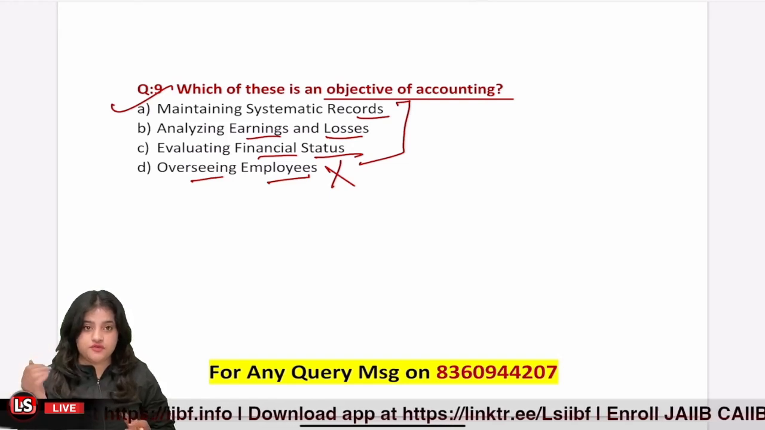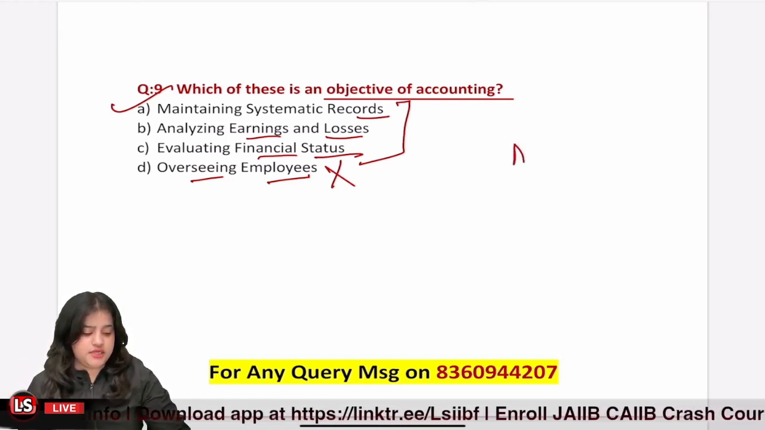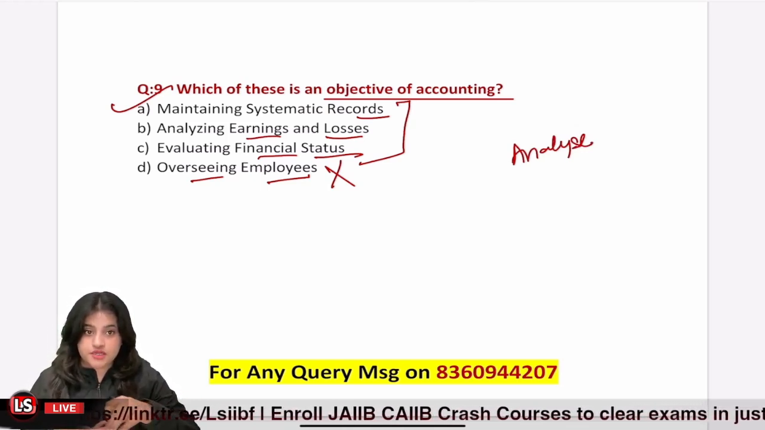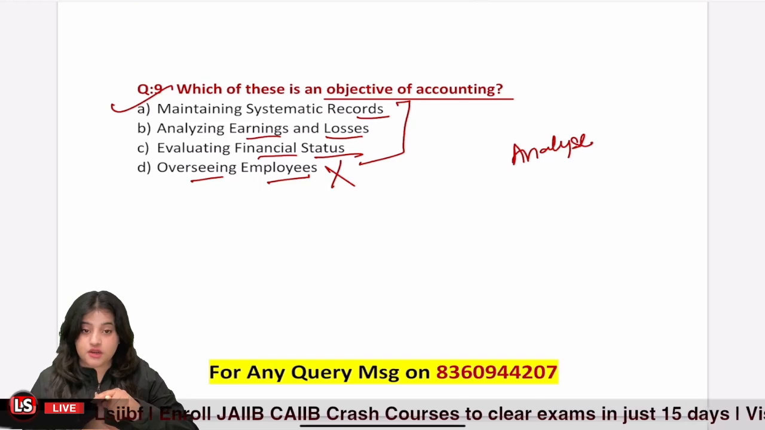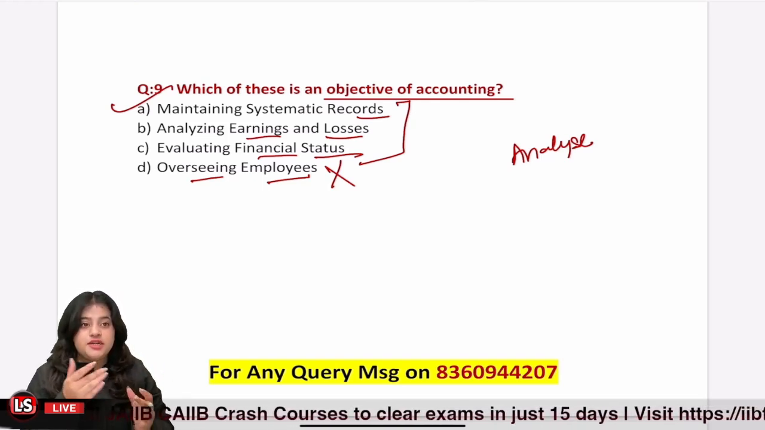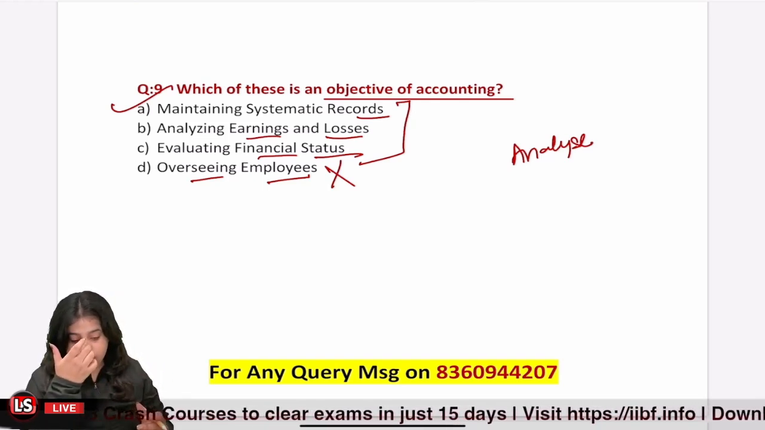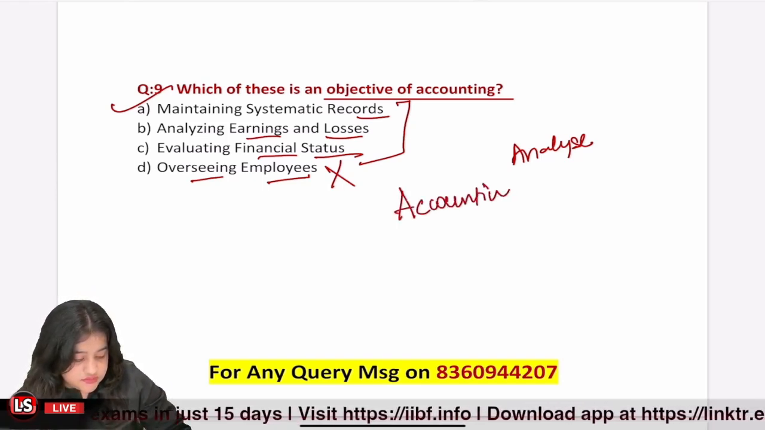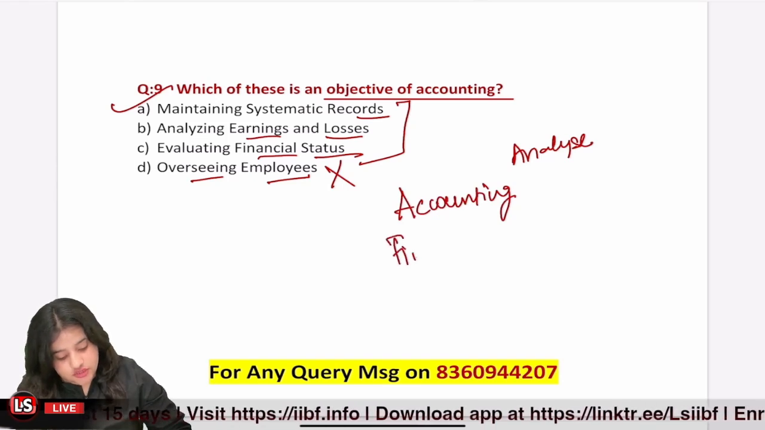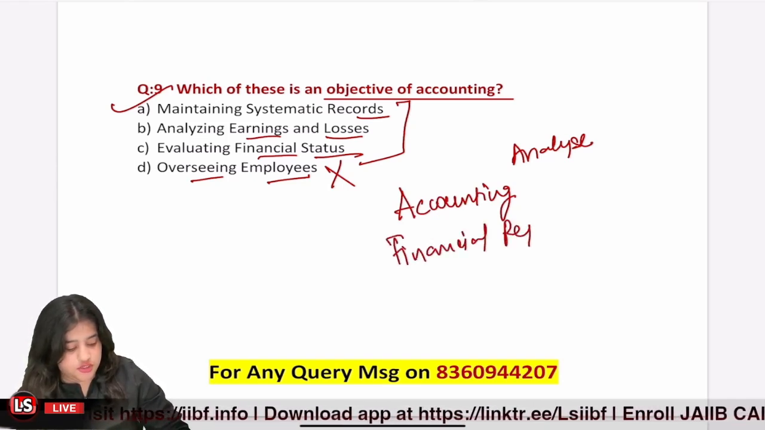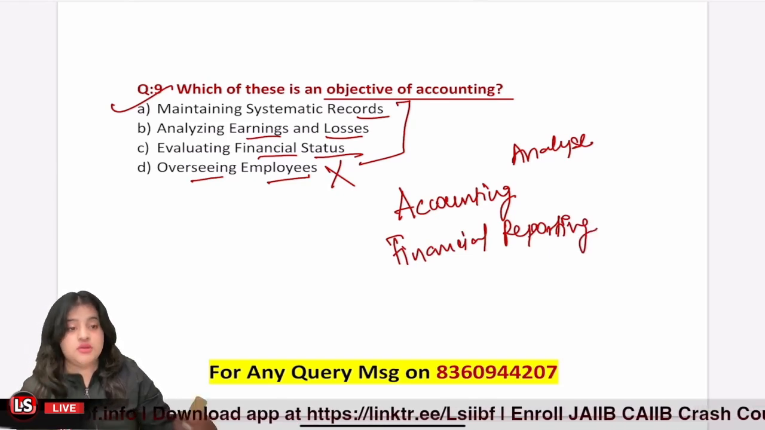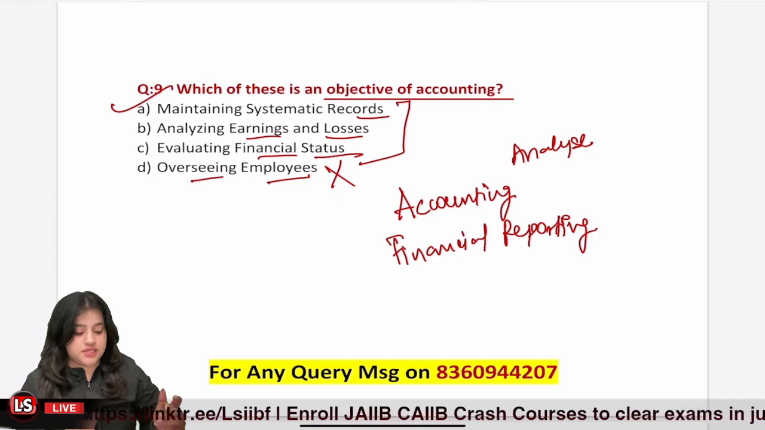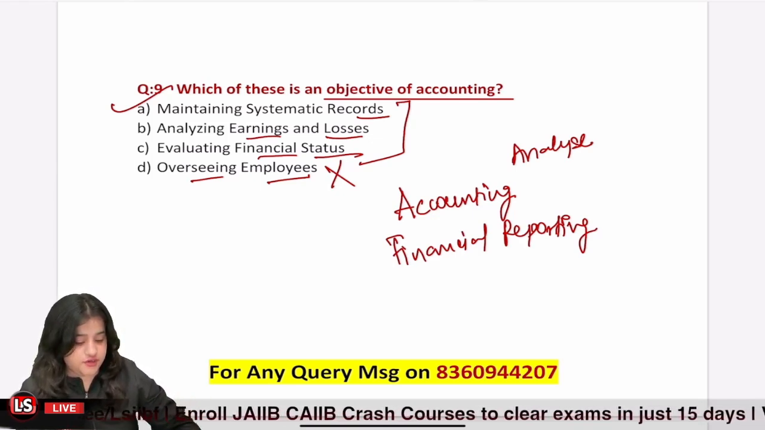Now, in the above questions, we discussed that when I analyze my financial statements, I do check my earnings. I do check my financial status. So that is my goal of accounting in some way, right? But let's just look at a few terms in a detailed manner. So there is one thing called accounting, and then there's another called financial reporting. So these are two different terms, and they have very different objectives, right?